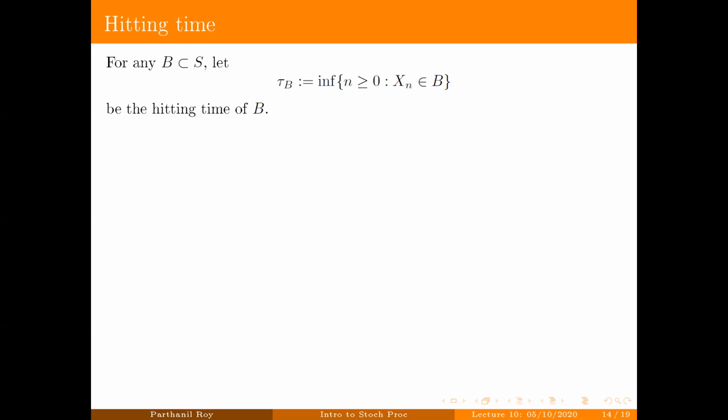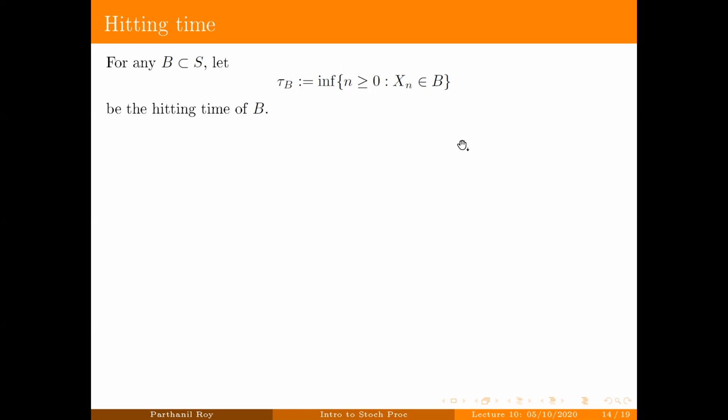You take a subset of the state space, let's call it B. The hitting time of B, denoted by tau B, is defined as the first time the Markov chain hits the set B. So this is the infimum over n bigger than or equal to 0 such that Xn belongs to B.